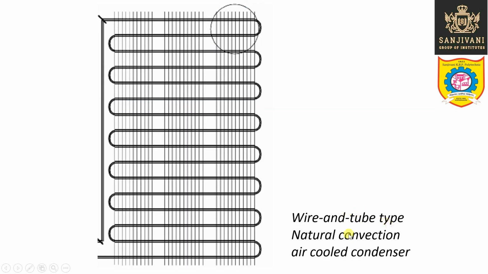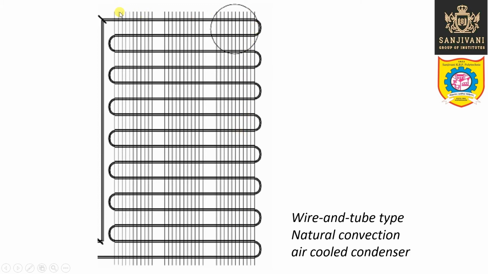This is the wire and tube type natural convection air cooled condenser. Such type of air cooled condenser you can see in the domestic refrigerator. At the back of the domestic refrigerator you can see such type of condenser. So it is a natural convection type air cooled condenser. The wires are used as the fins for increasing the area of heat transfer, and the tubes are there. So you can see the tubes, there is only one layer.